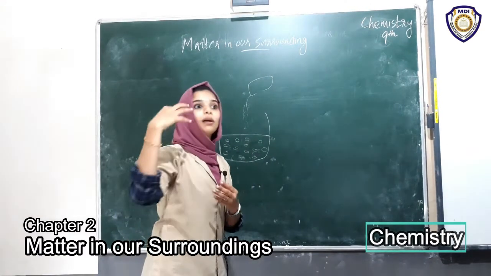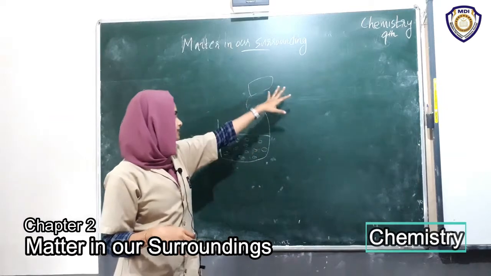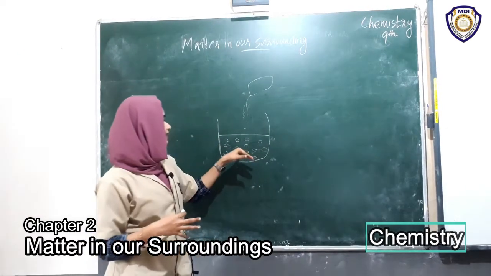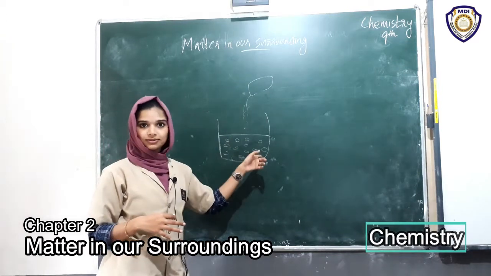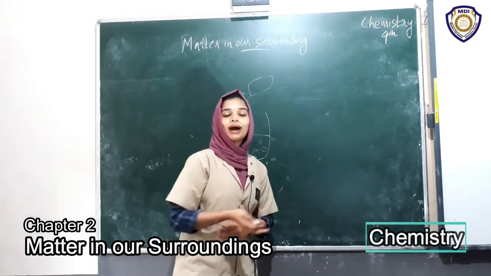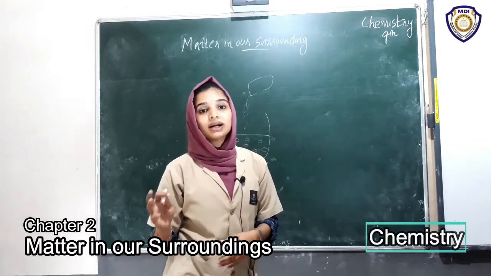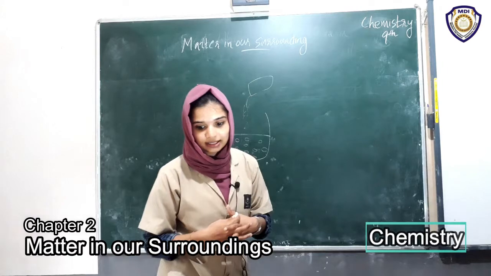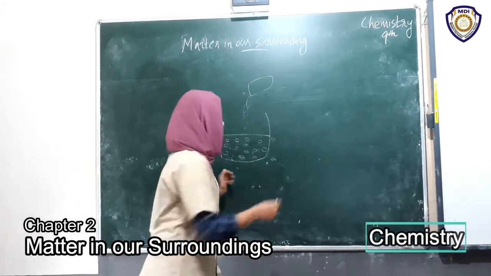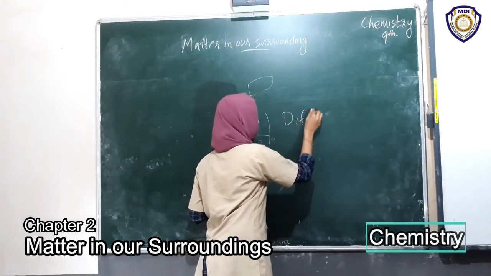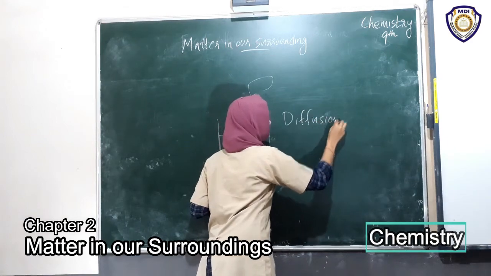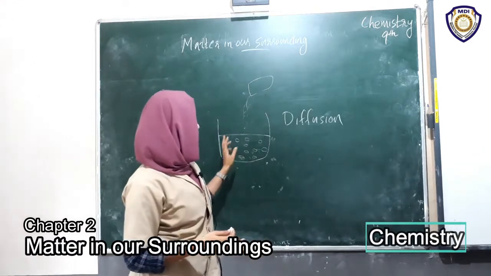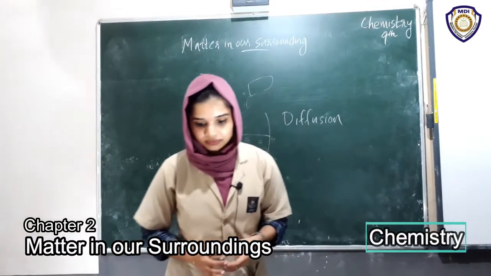So particles of one type of matter can intermix between the particles of another matter. This intermixing of matter is called diffusion. So particles of one matter can diffuse into particles of another matter.